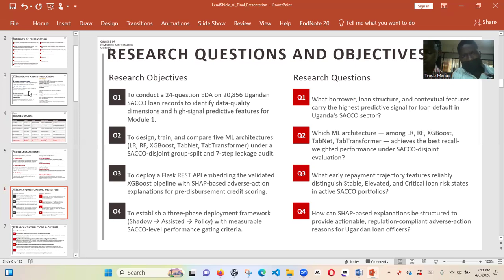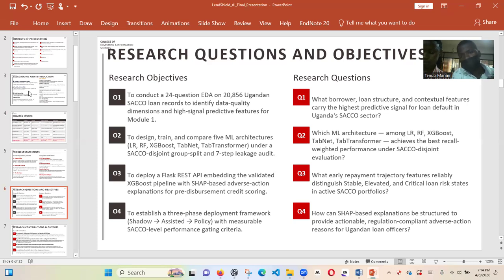So when we look at the research questions and the objectives that we have, we have about 4 research objectives and also 4 questions. One of the objectives was to conduct a 24-question exploratory data analysis on the 20,000 records. Also, to design, train, and compare our models to come out with the best model, to deploy an API so people can access our model and use it for good, and then also to establish the 3 deployment phases, which is the shadow assisted policy, which we shall look at in the next slides.